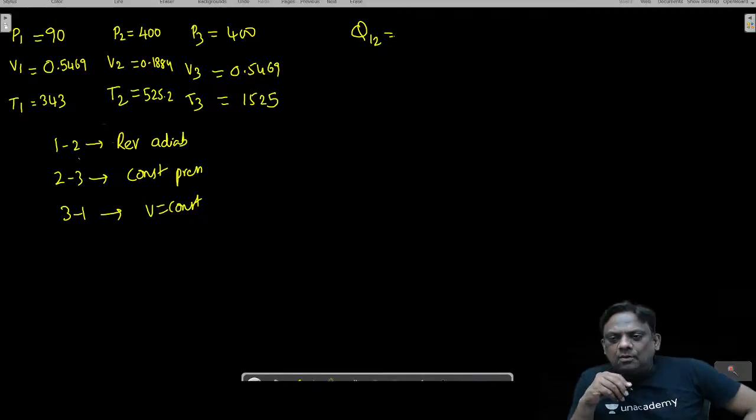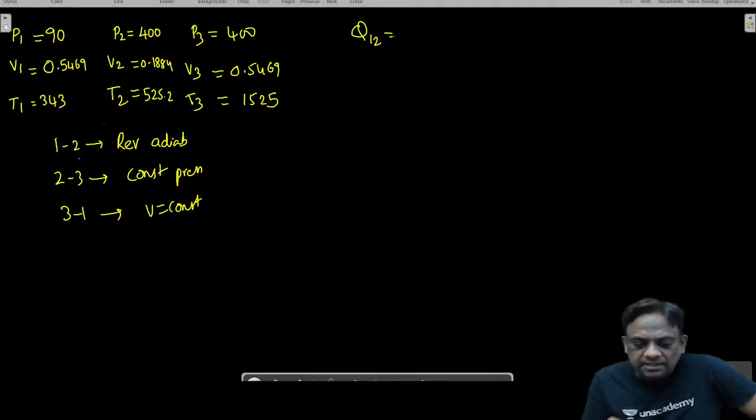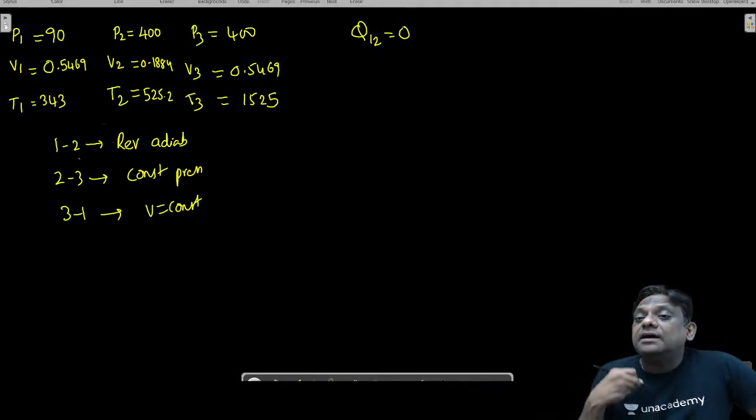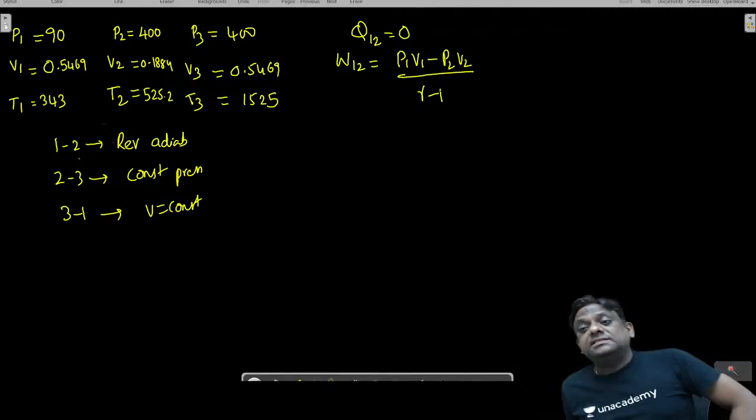I'll be very happy. What is the heat transfer in 1 to 2? Wonderful, it is 0. Why? It is adiabatic. How do I calculate work in 1 to 2? For reversible adiabatic, it is (P1 V1 minus P2 V2) by (gamma minus 1). Correct. Now, it is reversible adiabatic.